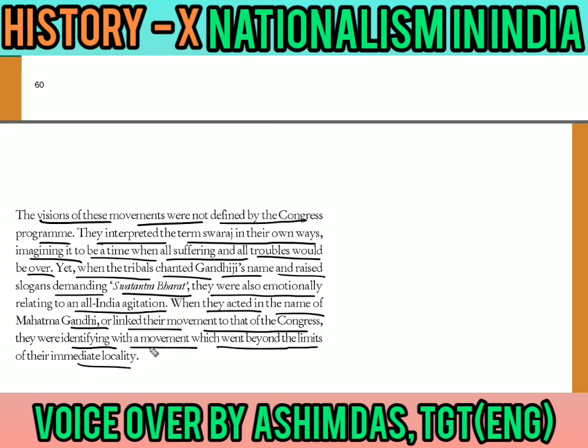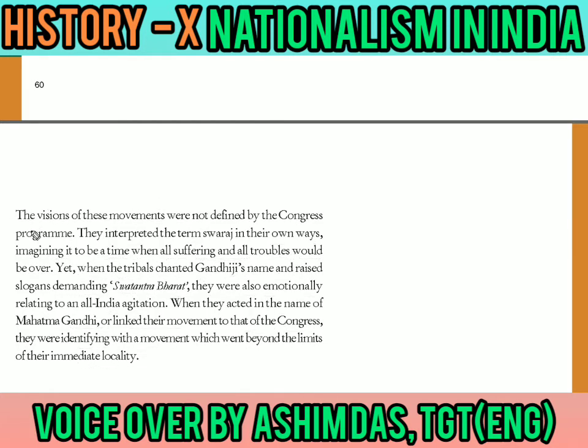So here we come to know that whatever movement had started, the non-cooperation Khilafat movement, the peasants, the tribals, the plantation workers, the middle class people, all of them participated. However, they understood the term Swaraj or freedom in their own way. Someone thought that they would pay less tax. Someone thought that they would get some kind of land from the government, or Gandhiji would give that. So everybody imagined that their sufferings and their troubles would completely be over and they would get a better life.